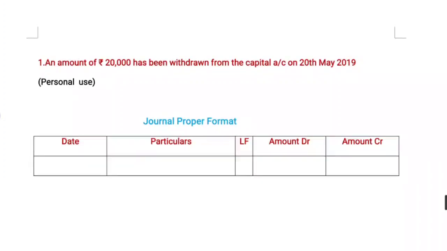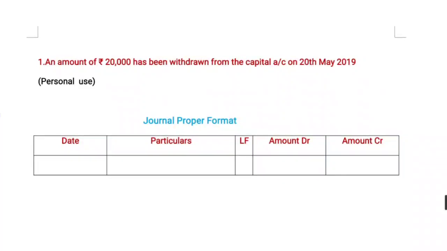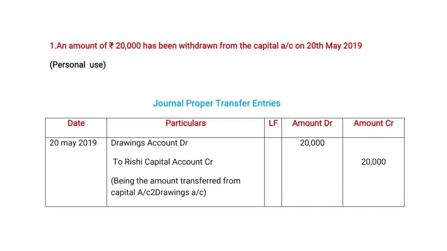Here the drawings account is increased and the capital account is decreased. So the amount is transferred from the capital account to the drawings account. We can pass this journal entry with the drawings account debited and the capital account credited.